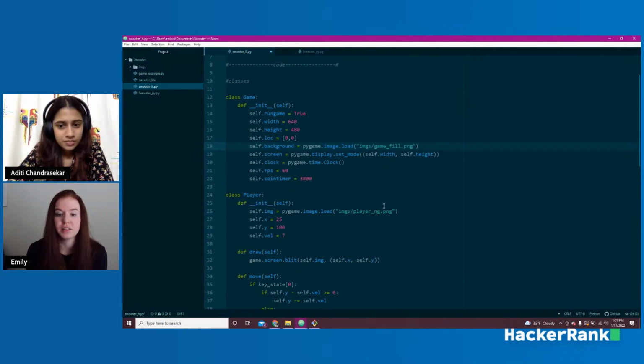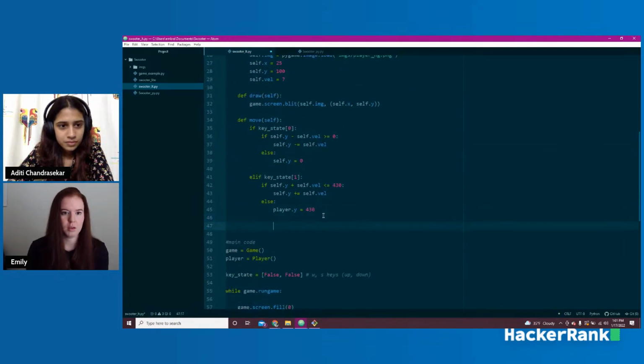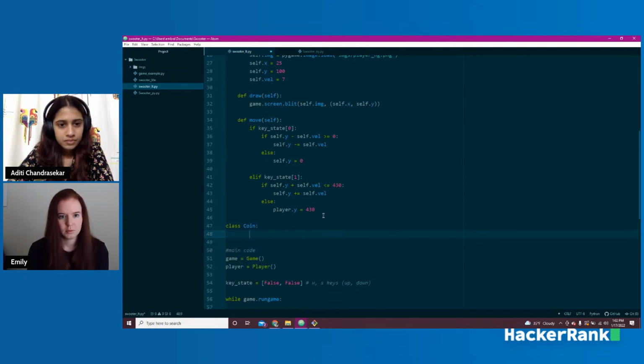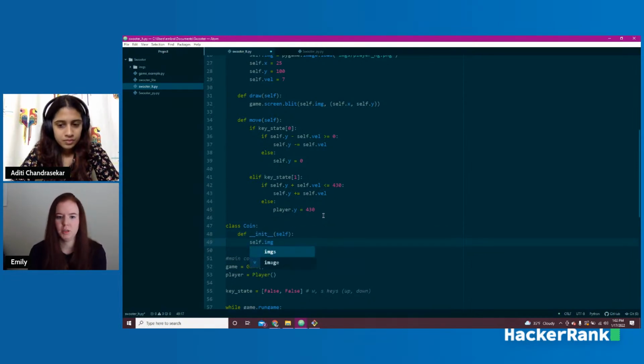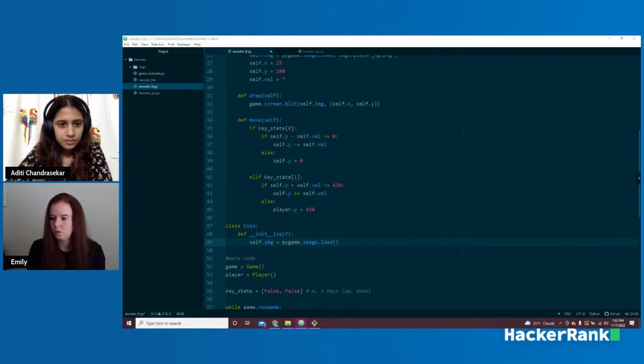Now we need to make a class for our coins. I made the timer part of the game, and now we're going to make a separate class for our coins. So we'll say class coin, and we're going to set this up the same way that we did the other ones. We're going to initialize it, and self. And we're going to do the same thing about self.image. I already have the image created for the coins. Copy paste so I don't mistype it.